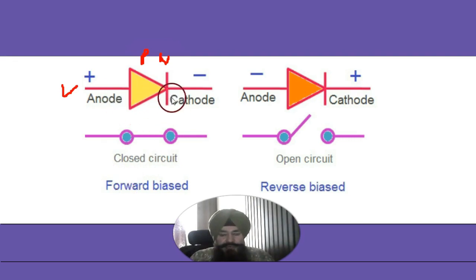Forward biasing means current flows, meaning a closed circuit.